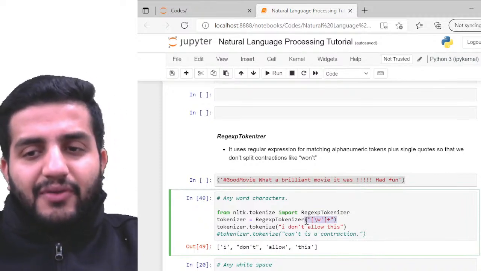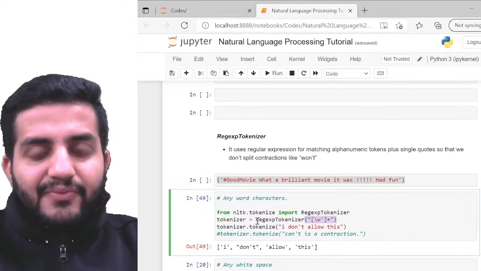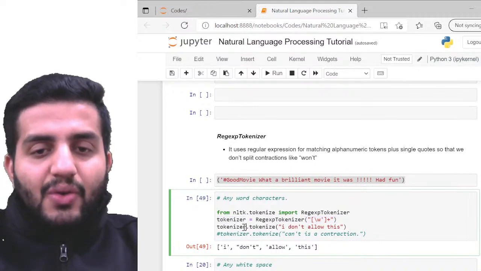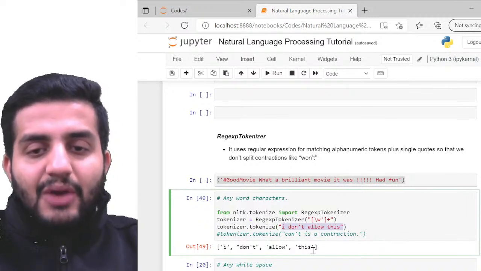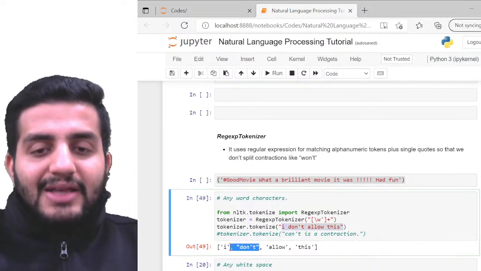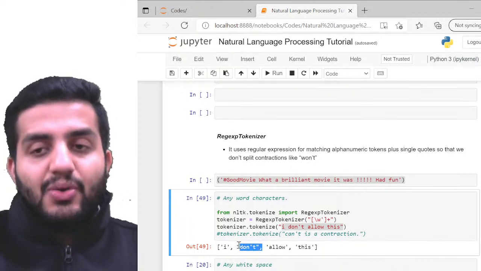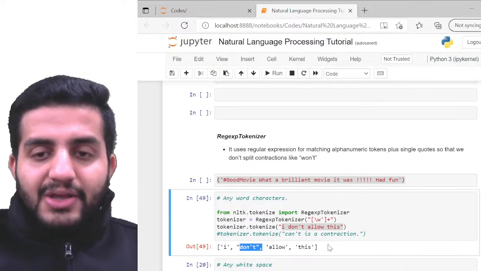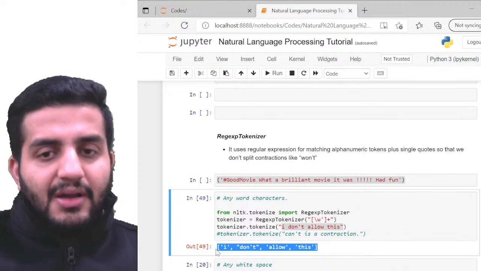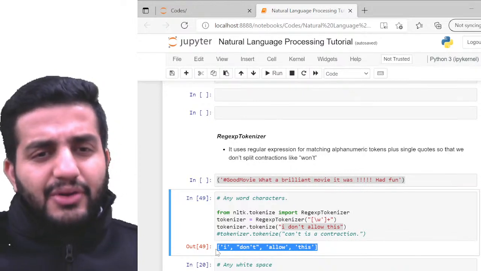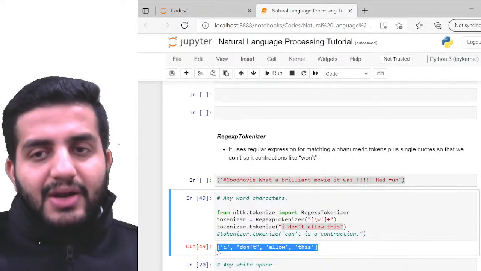So if you're aware of regular expressions, you can write your own custom based tools, make it your function, and call this function using the tokenize module and pass your text. You can see here it has found "don't" as a single word. So this is purely possible, guys. Regular expression is for your custom based tokenizer. Depending on your rule and your data, you can always write a custom rule and apply it.